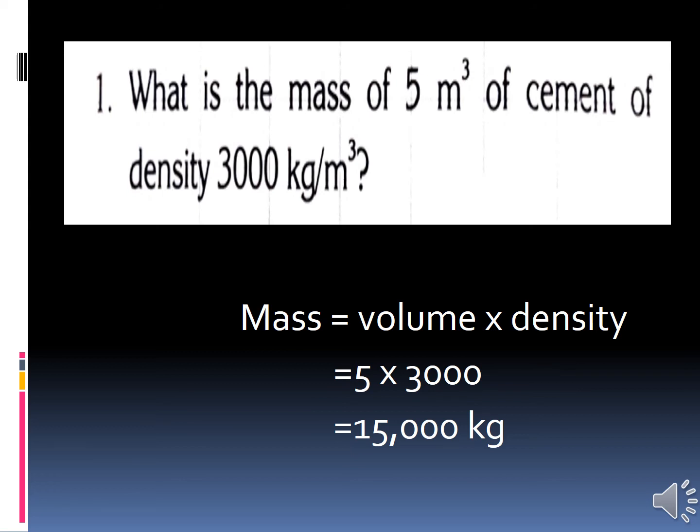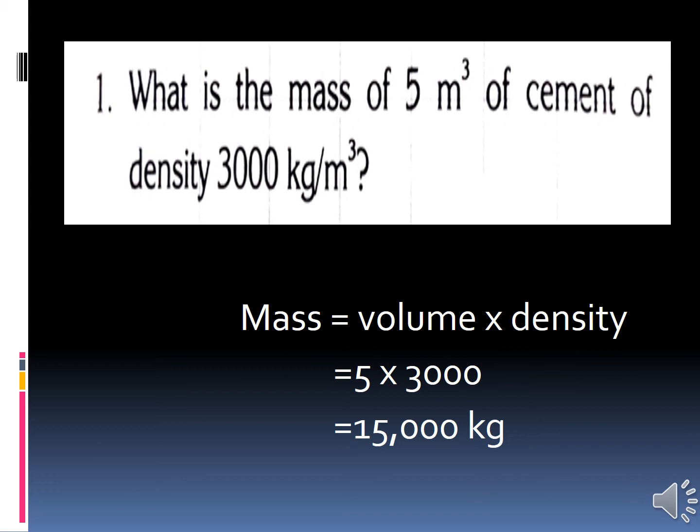The volume is given, 5 meter cube. The density is also given, 3000 kilogram per meter cube.